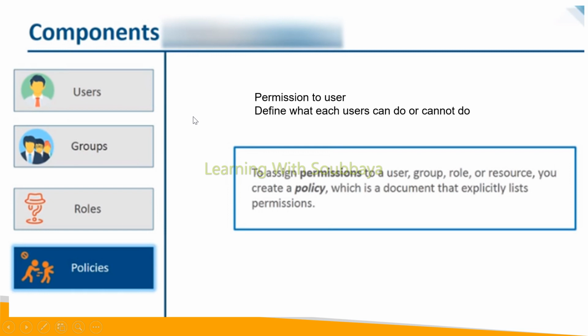What is a policy here? A policy is nothing but permission. It's a JSON document in which we have allow permission as well as deny permission. Based on the permission, users are able to log into the resources, or they can be denied access to the resources. We can assign permission to users, to groups, to roles, or to resources also. A policy is a document that contains permissions, whether they are able to log in or whether they are not able to log in.